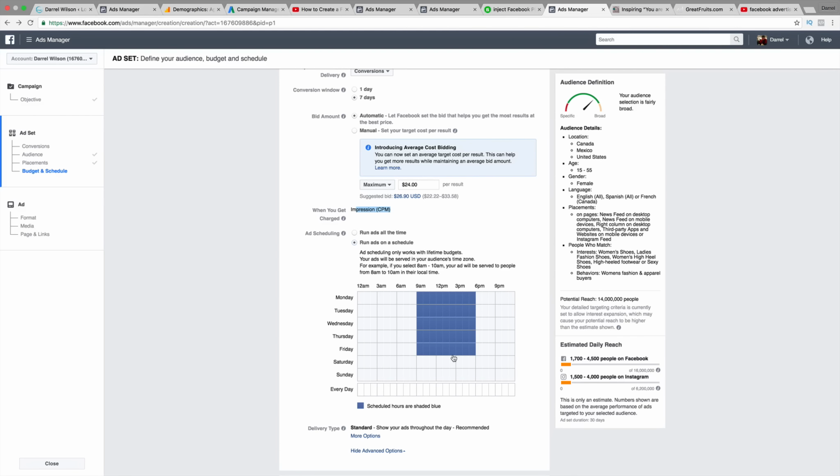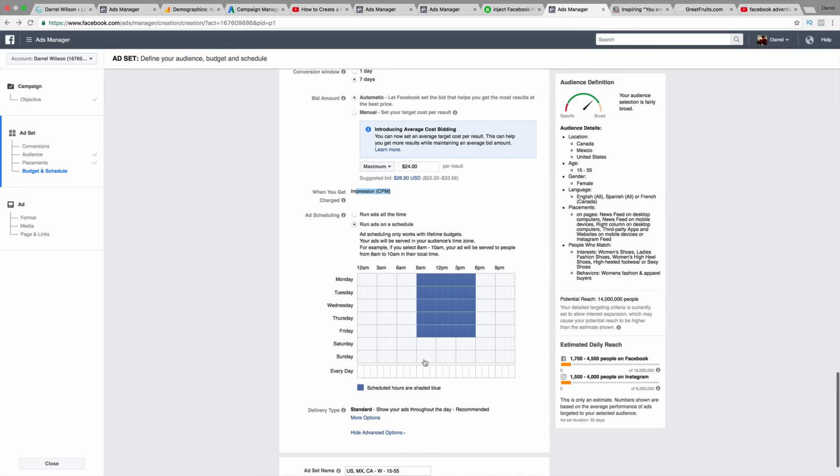All right, so now we're basically marketing 9 to 5 business hours. So remember, a lot of people are on their computers at work when there's nothing to do, when their boss is not looking. So that might be an ideal situation where you would use the ad scheduling, okay?